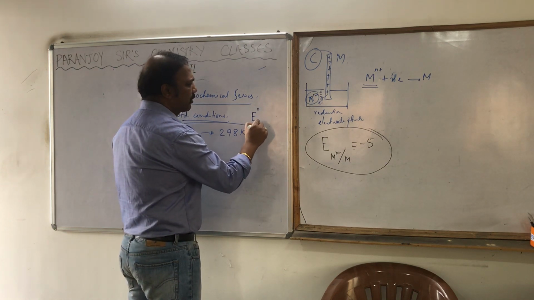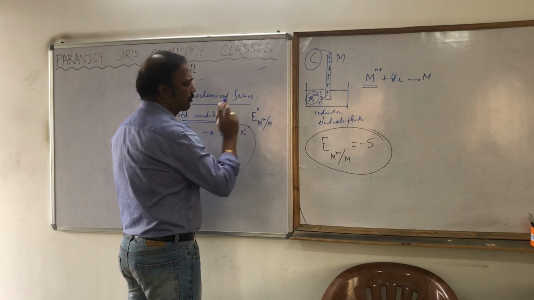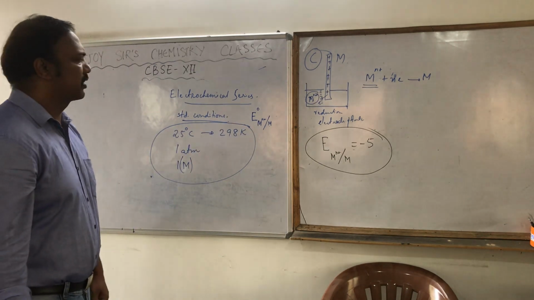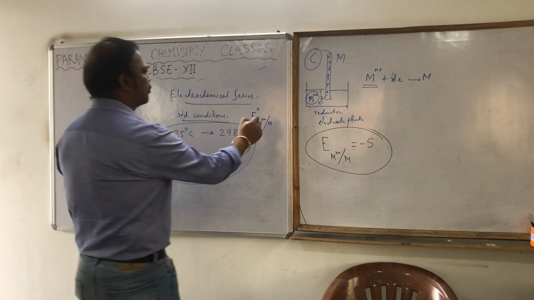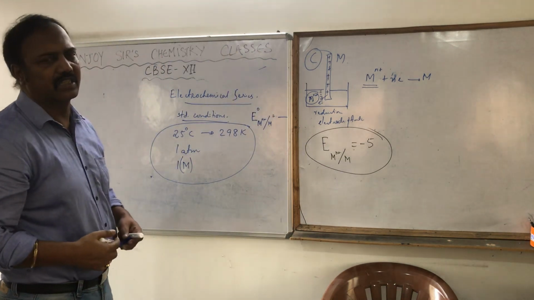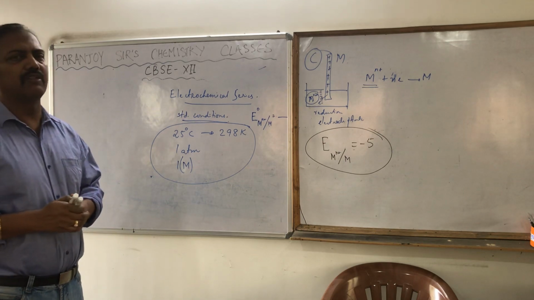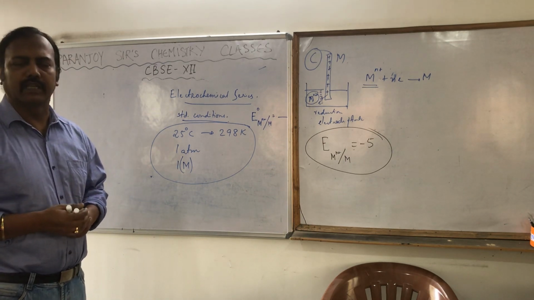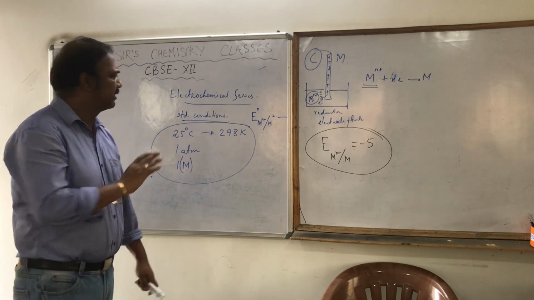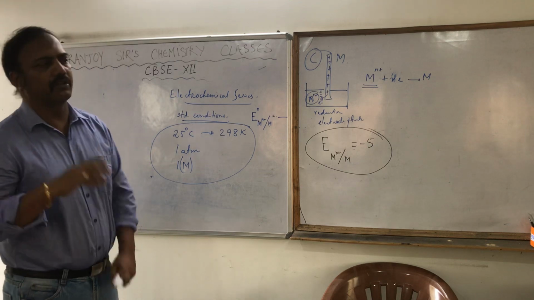Obviously, whenever we are talking of electrode potential, we are talking of reduction electrode potential, so we are going to write it like this in general: E naught Mn plus M should be equal to whatever value. It has got a certain value, and those values are listed in a table. You don't have to remember a single value. The values required will be given to you. Clear? Fine.